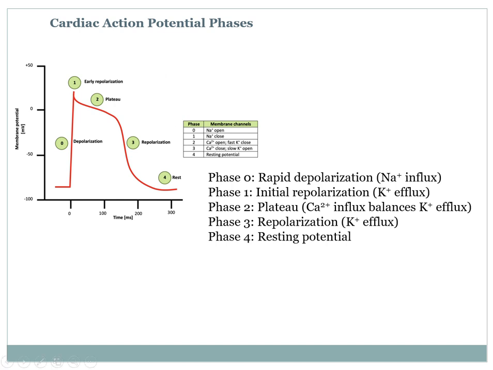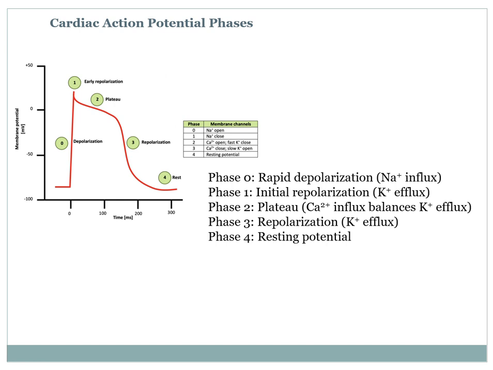After that there is phase 1. This phase 1 is the initial repolarization, where the sodium channels close quickly and potassium ions start to leave the cell through transient outward potassium channels. Because of this there is a slight drop in membrane potential, and a small downward notch after the initial spike occurs because of the outward movement of potassium.